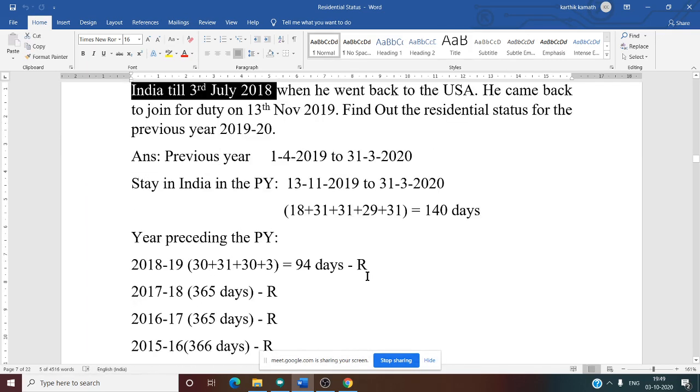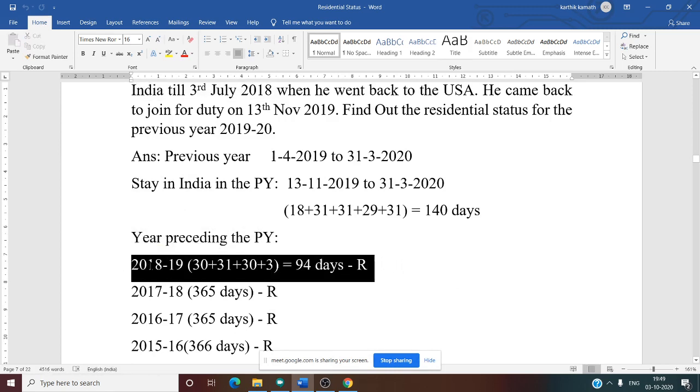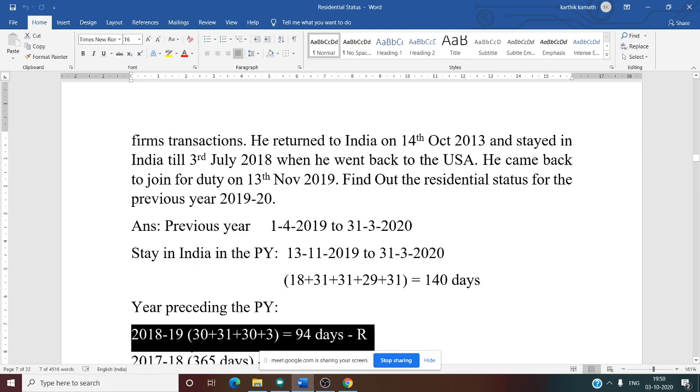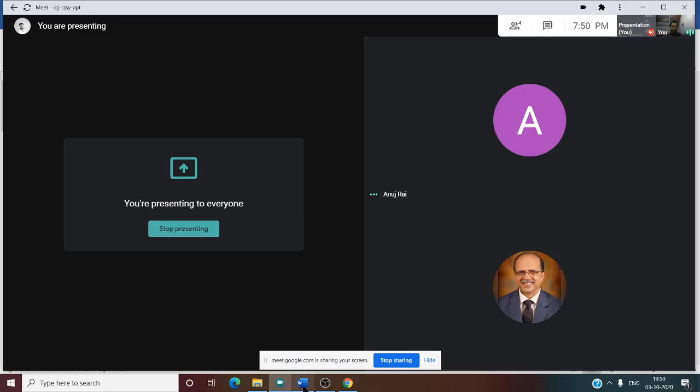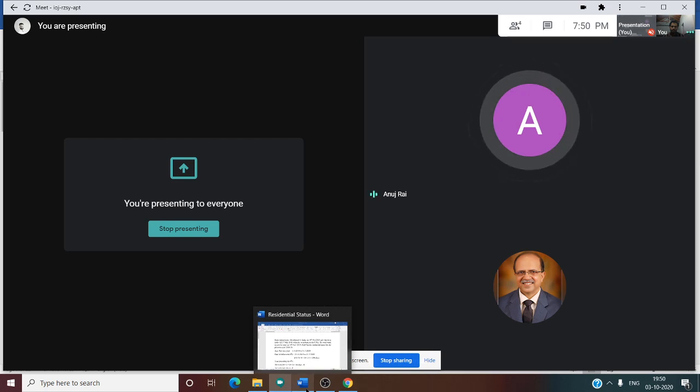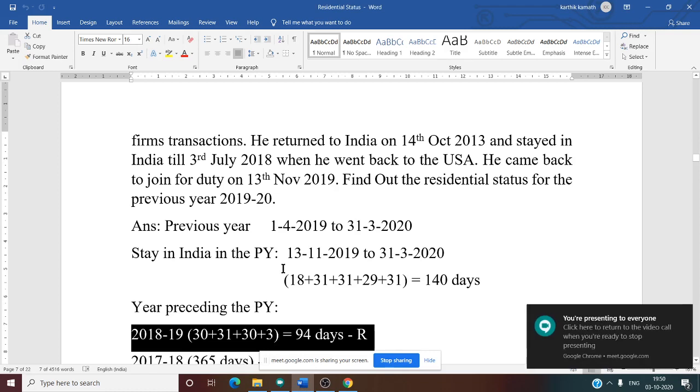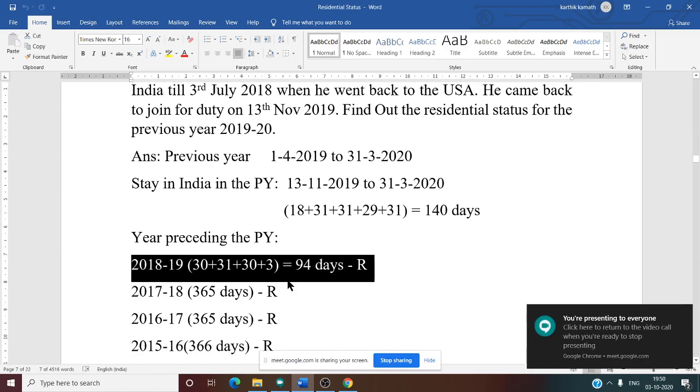That means first, for the 2018-19 year, the year preceding the previous year, we know 94 days. That we have calculated. How to calculate? See this, 2018-19 means what? From when does the year 2018-19 start? On 1st April 2018 it starts and it ends on 31/3/2019. Isn't it?